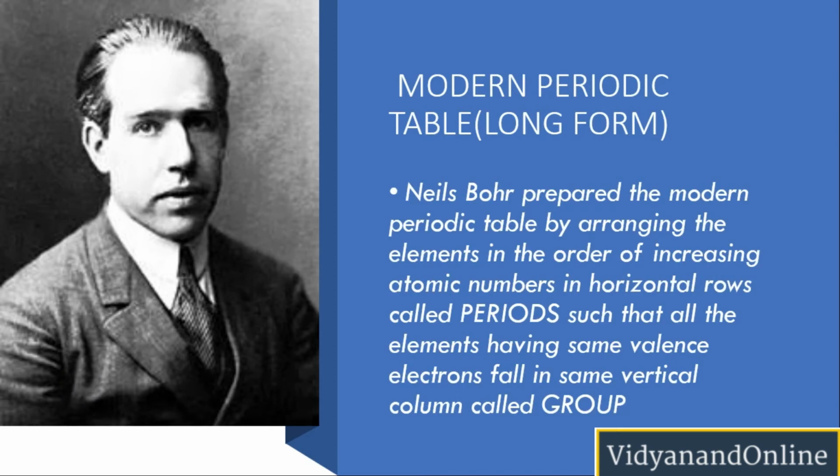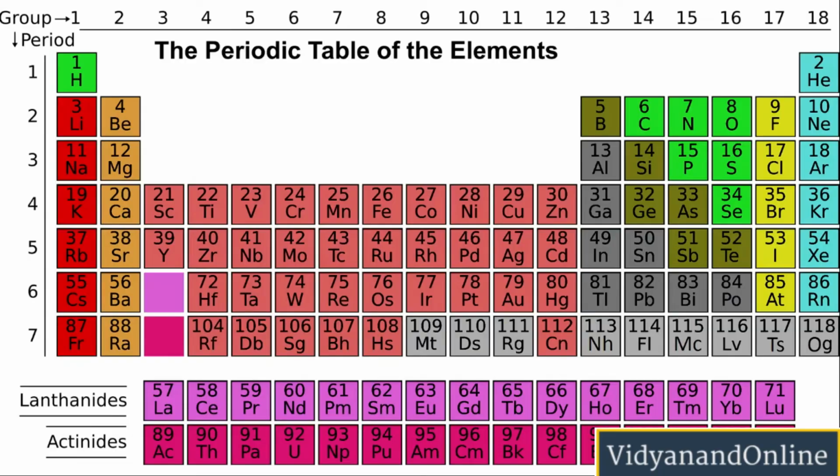So Niels Bohr prepared the modern periodic table by arranging the elements in the form of increasing atomic number in horizontal rows called periods, such that all the elements having the same valence electrons fall in the same vertical column called group. So he actually prepared the table in the form of horizontal rows and columns. The horizontal rows are called periods and vertical columns are called groups. Let us see the table which is prepared by Niels Bohr.